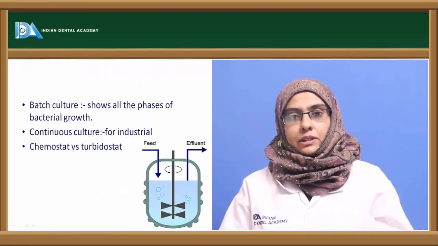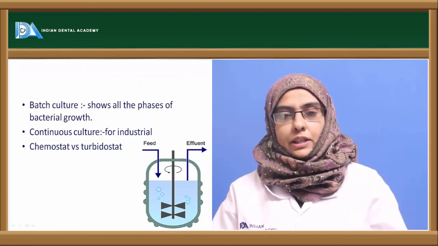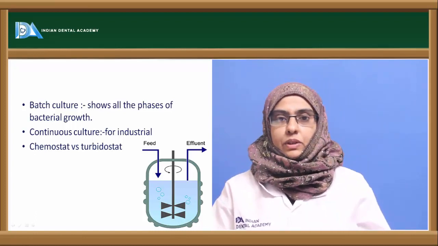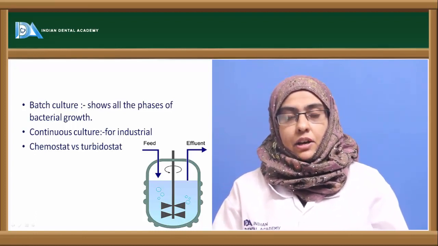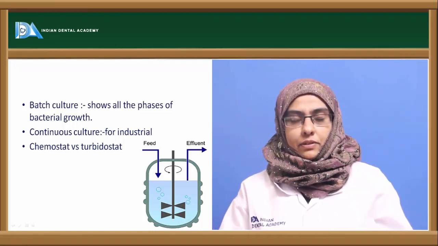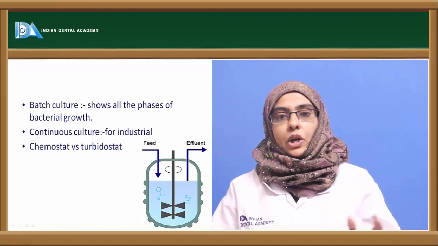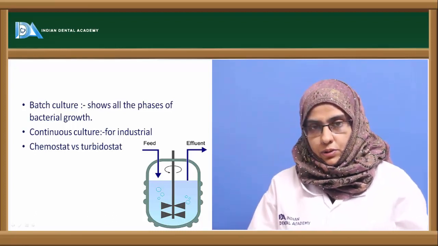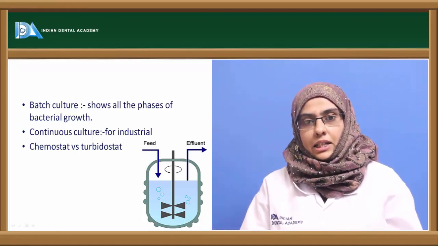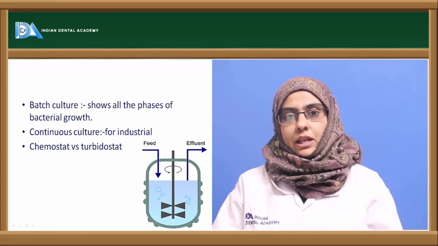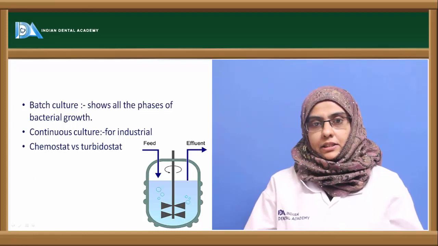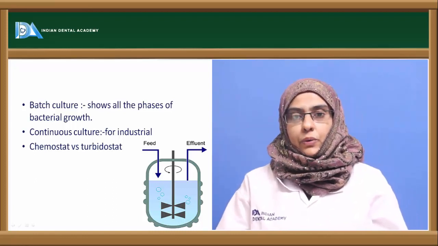So the growth of the organism, that is the generation time of the organism, varies from one organism to the other organism, one species to the other species, one genera to the other genera. Some organisms have a shorter generation time. For example, E. coli takes about 20 to 30 minutes to divide into two. That is the shortest generation time. Whereas some organisms take about hours, some organisms even take about days as their generation time. For example, leprobacilli divides in 20 days. That is the generation time of leprobacilli is 20 days.